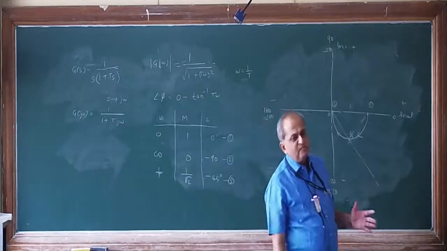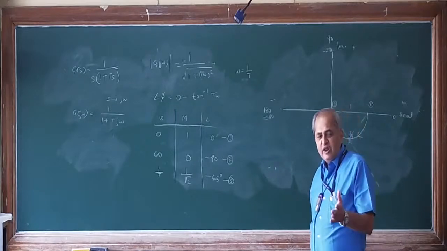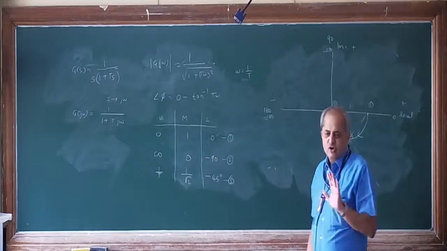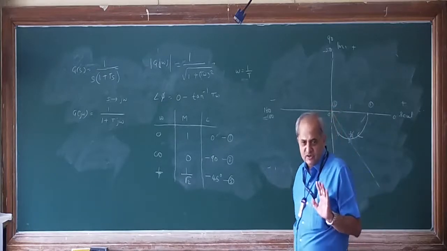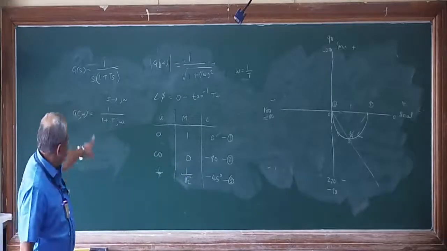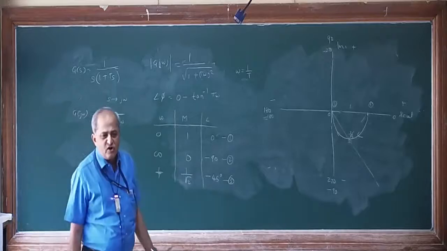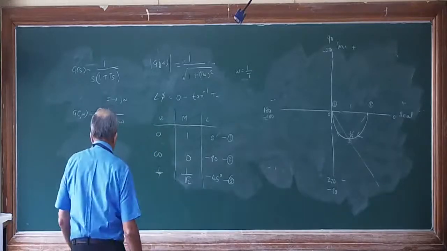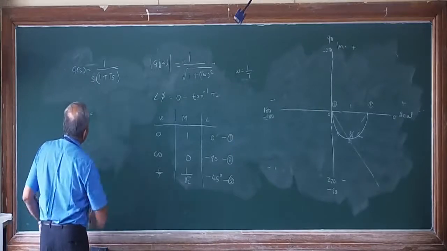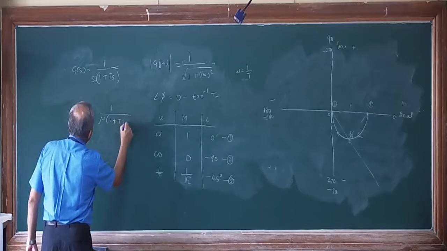The second order system has two combinations. One pole at the origin and one first order pole, that is one combination. Or two first order poles can be another combination. I will take the first, that is one pole at the origin, S is equal to 0, and another pole at S is equal to minus 1 upon t. Now, first thing, as usual, you have to substitute S is equal to j omega. So you can write j omega into bracket 1 plus tj omega.